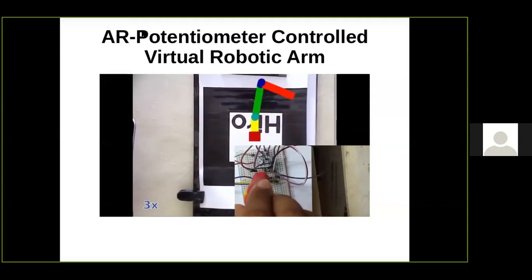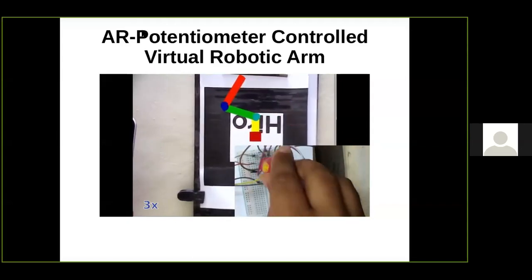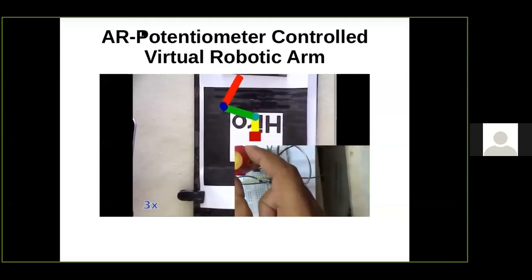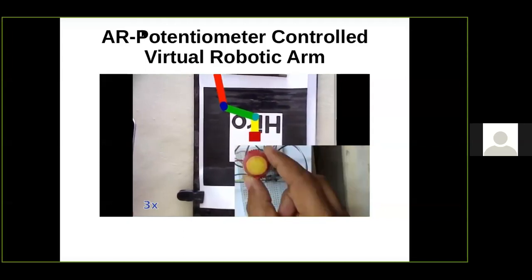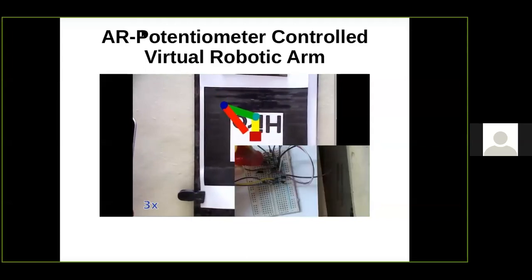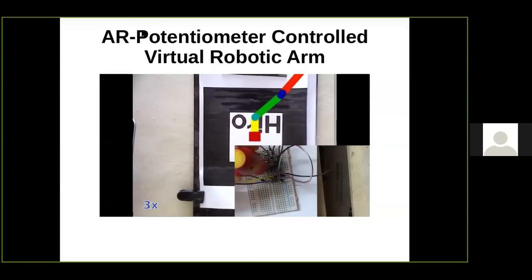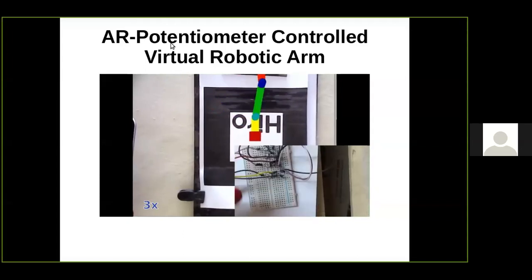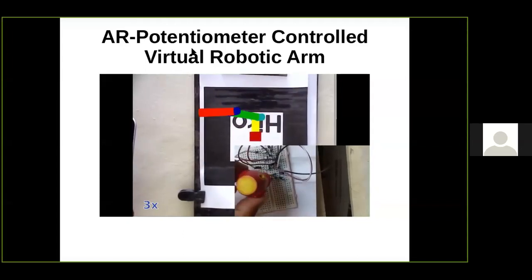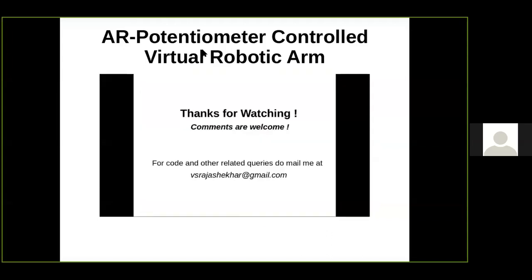So along with the hero marker, we need this controller. Yeah, along with the hero marker. Even without that we can do it, but I have shown the hero marker because it is an added advantage to show a virtual arm also with it, combining augmented reality with it.